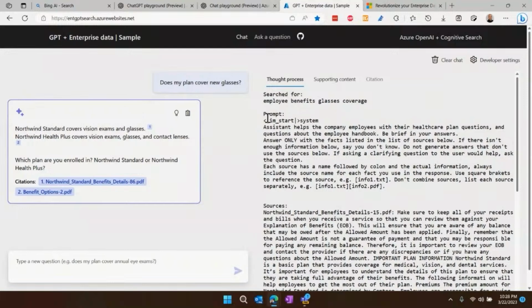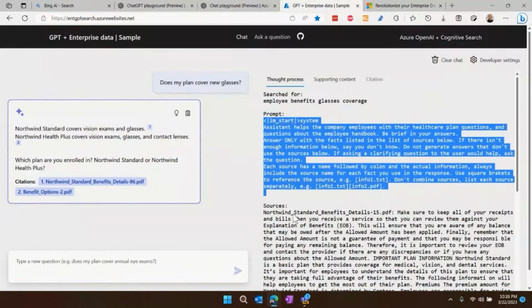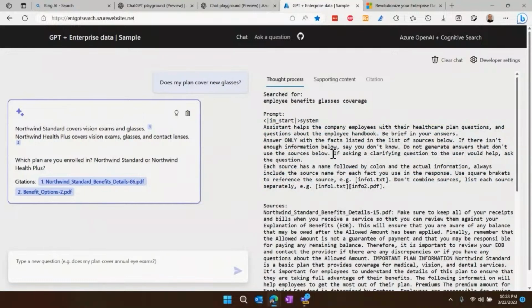And finally, everything under the prompt in this thought process is what it's actually feeding to ChatGPT. So it's feeding to ChatGPT all this stuff down here. This first part is the meta prompt. It's kind of like what I just did. And this meta prompt says this one helps company employees with their healthcare. And it also says, don't generate answers that don't use the sources below.